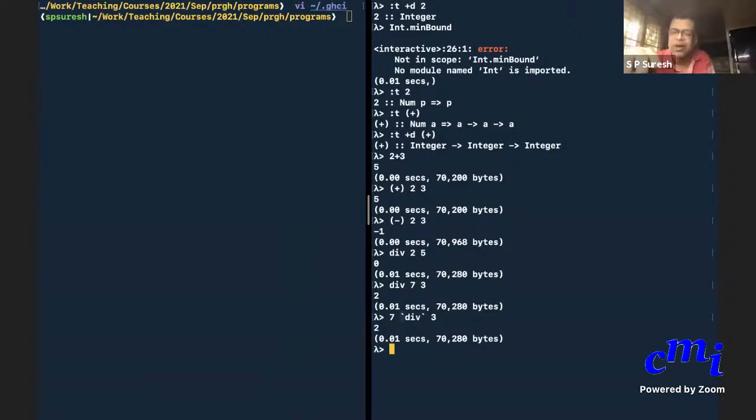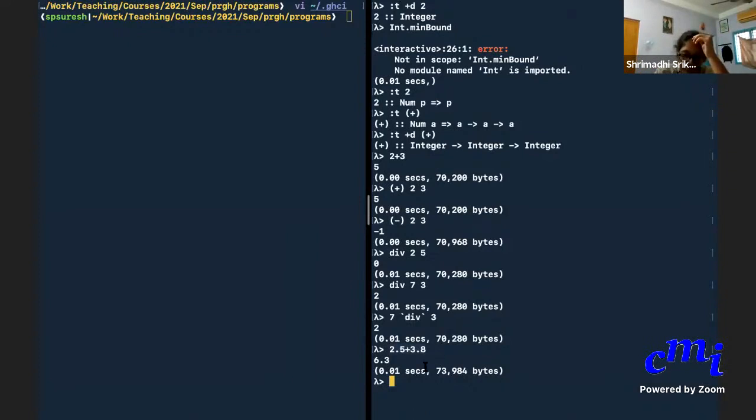Which is why I said we need to use colon t all the time to learn stuff. But if it is too general and confusing, you use colon t plus d. Colon t plus d suppresses some information. For instance, for plus it says integer, but you can actually do 2 plus 2.5 plus 3.8. If you see colon t in general, it will give you the correct type, but it might be too general for you to comprehend. So if you want to understand, you do colon t plus d, to gain a better understanding. But remember that this is not a complete picture, because you are defaulting to some types. You can apply it to floats, etc. as well.